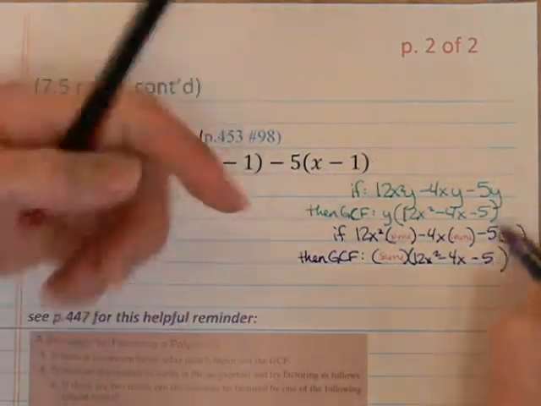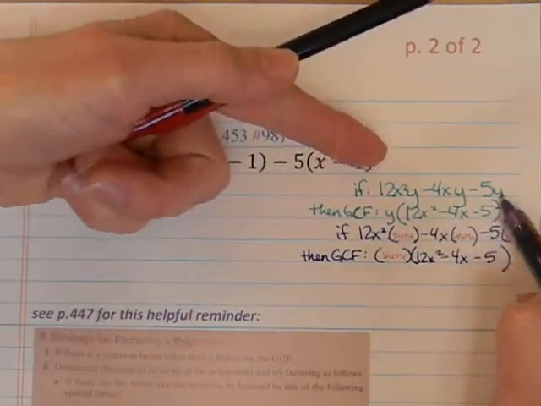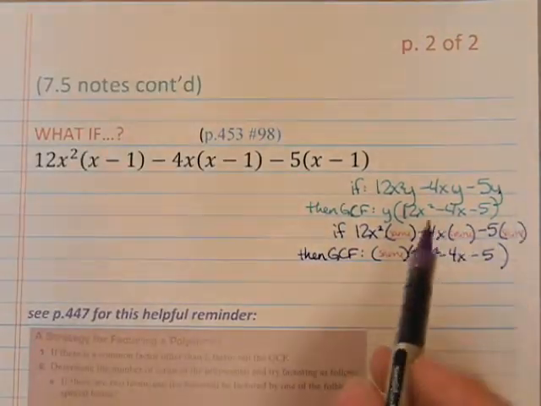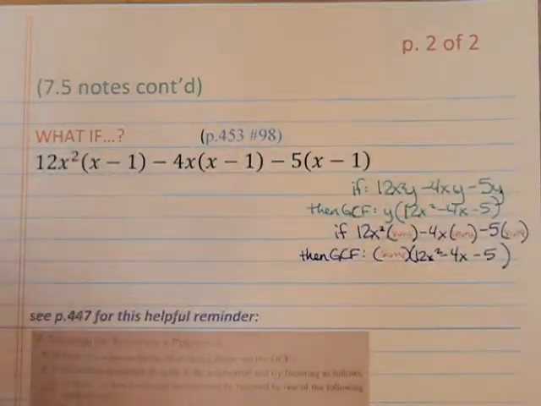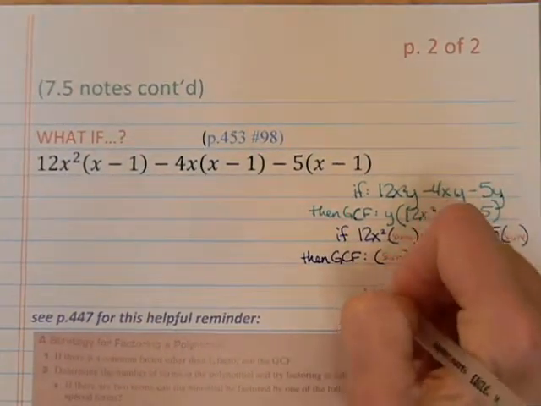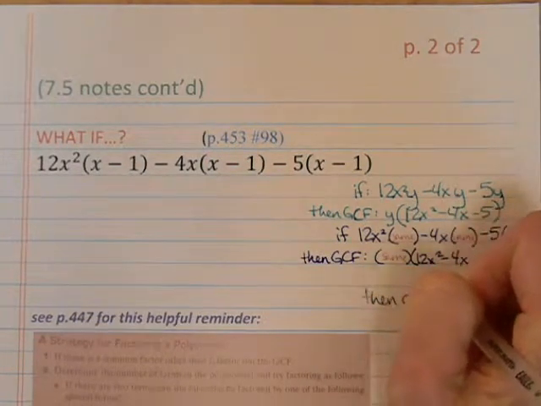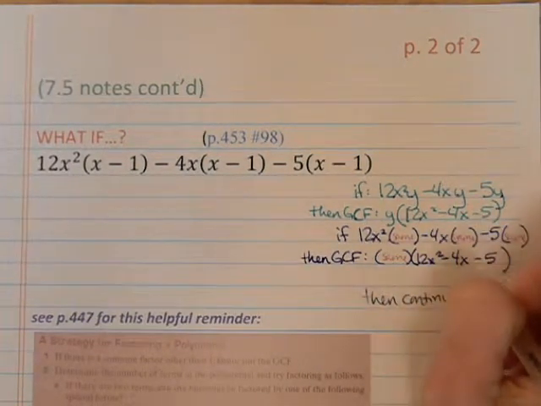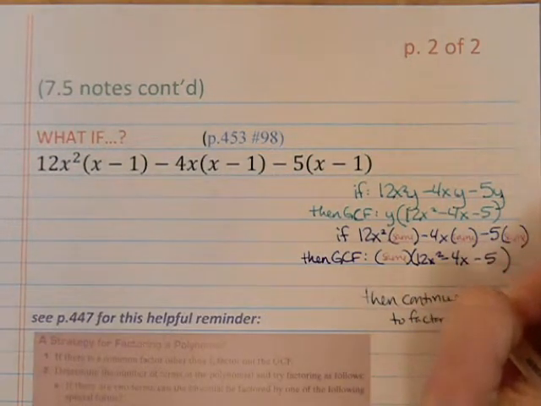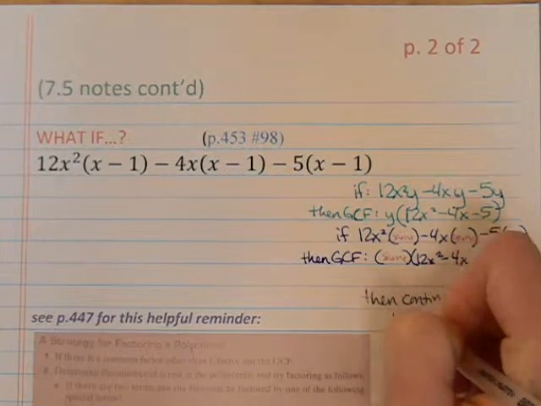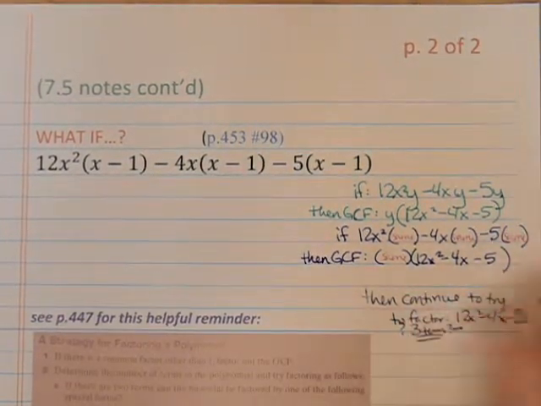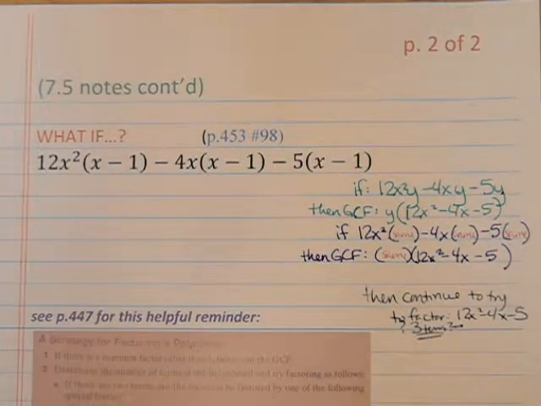So you can see where I'm going with this, hopefully. Here they had a y in common. Here they had something in parentheses, but it was the same in common. Let's look back here. And of course, after that, in both of those cases, we would continue to try to factor the 12x squared minus 4x minus 5. We'd ask ourselves how many terms, it'd be 3, and then we'd go on from there to convert to 4 and try to factor. Okay.